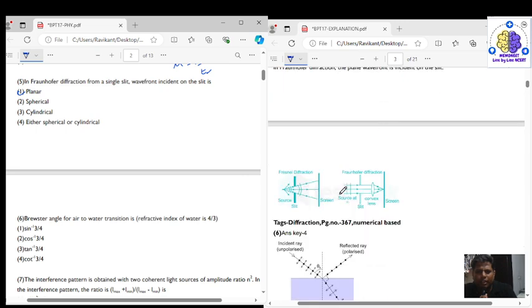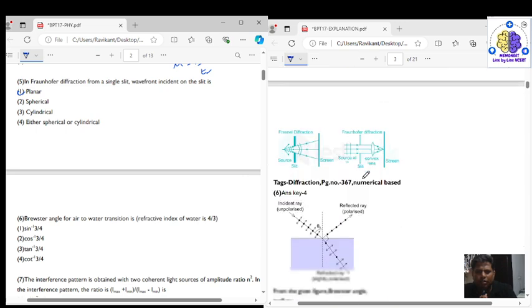Yeah, you can see from this diagram, this is the diagram for Fraunhofer's diffraction. So here the beams are traveling parallel to each other. So the wavefront for this beam will be a planar wavefront, right? So now next, coming to question number 6.